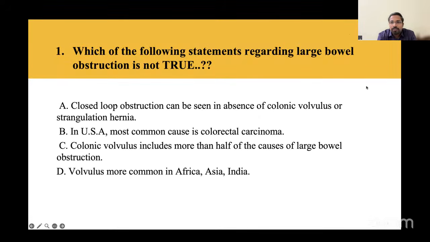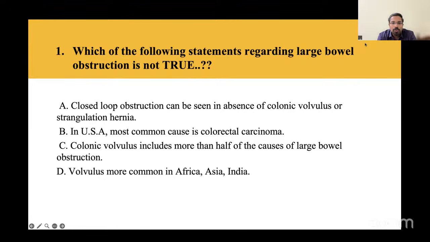Which of the following statements regarding large bowel obstruction is not true? The options were: closed loop obstruction can be seen in the absence of colonic volvulus or strangulated hernia. Second option, in USA, most common cause is colorectal carcinoma. Option C, colonic volvulus includes more than half of the causes of large bowel obstruction. Option D, volvulus is more common in Africa, Asia, and India, where it comprises the most common cause.